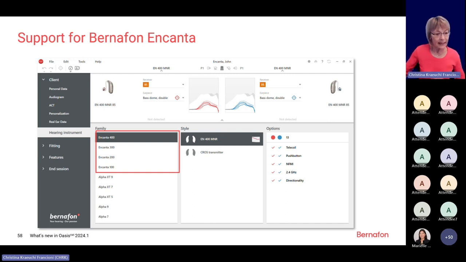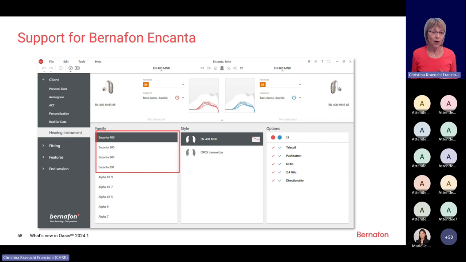The type is only Incanta, and then MNR for mini RITE. So be aware, even if it's called MNR, it does not include a T, and it does not include RT for rechargeable. It does have a telecoil, and it is rechargeable.